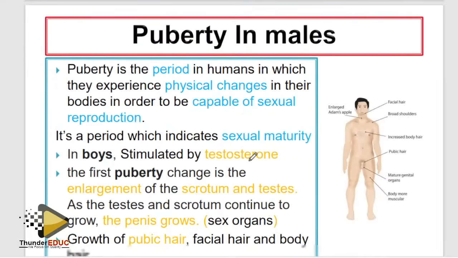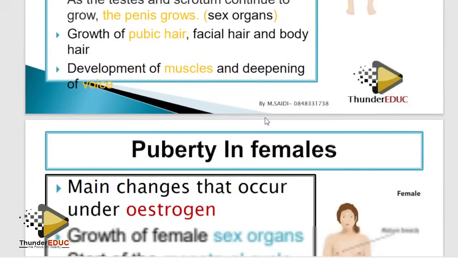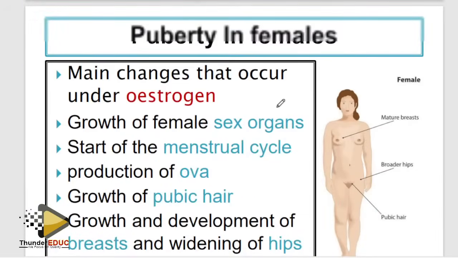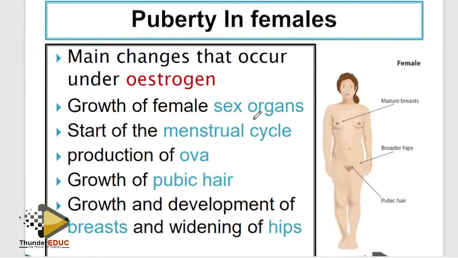Done. Puberty in male, I am not going to explain that. What you need to know is which hormone is responsible for maturity, which is called testosterone. Please don't ask me, does spelling matter? Definitely spelling matters. Please don't ask me that question because I won't answer it. Female reproduction, puberty is caused by estrogen. So, done.